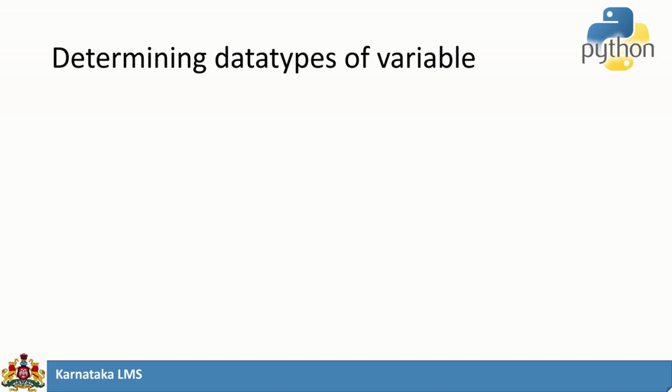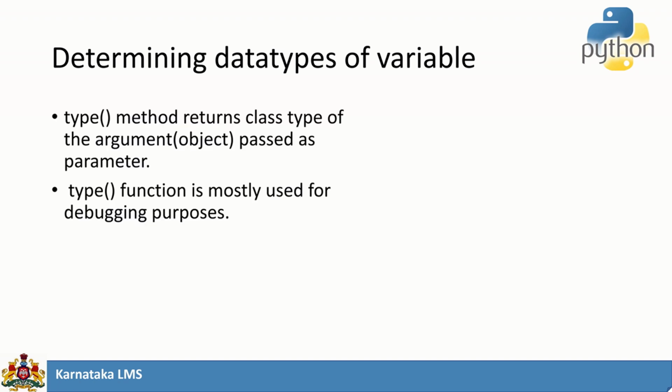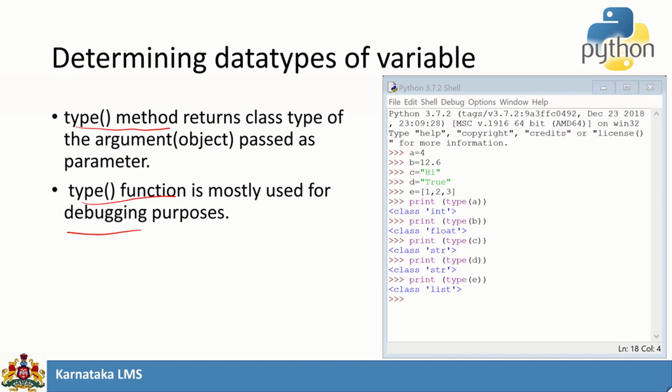We saw there is no need to declare an object in Python. So how do we determine the corresponding data type of a variable? For that we have a special function called type. It is usually used for debugging purposes. It will return the corresponding data type. Consider this example: a is equal to 4. If you print type of a, it will return int. We say b is equal to 12.6. If you print type of b, it will return float.